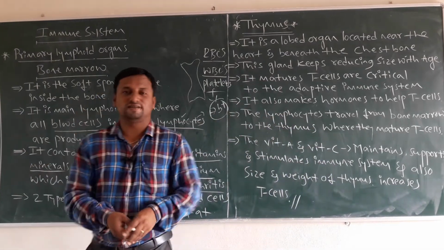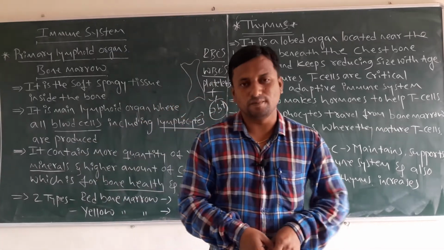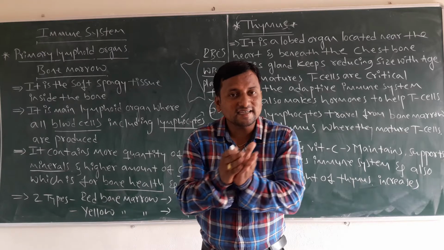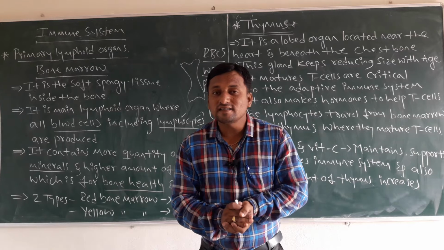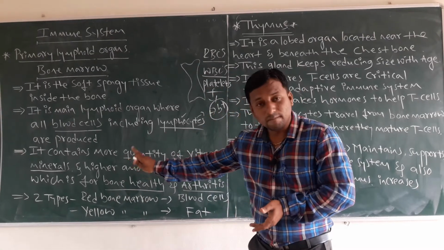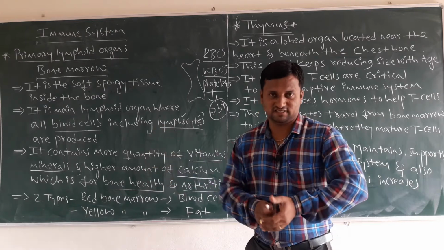This bone marrow is also an edible part. Just as we eat the meat, this is also an edible part. This edible part contains more vitamins, more minerals and more calcium than the meat.